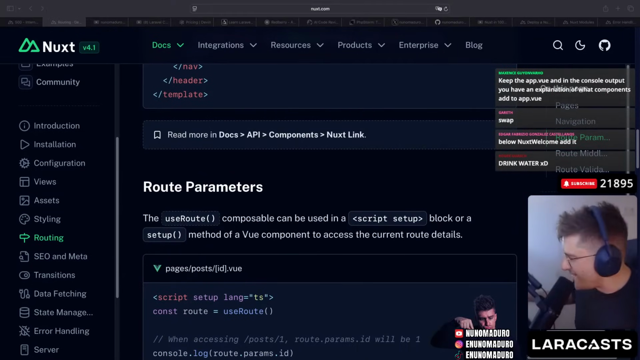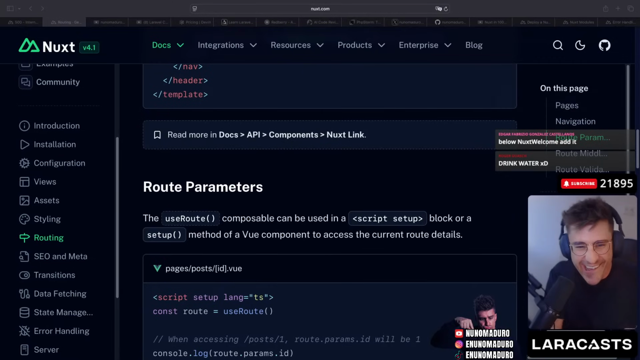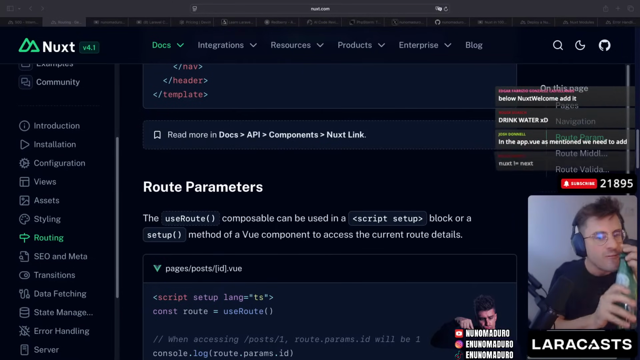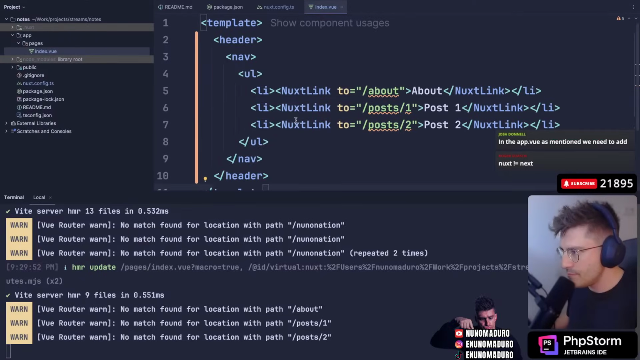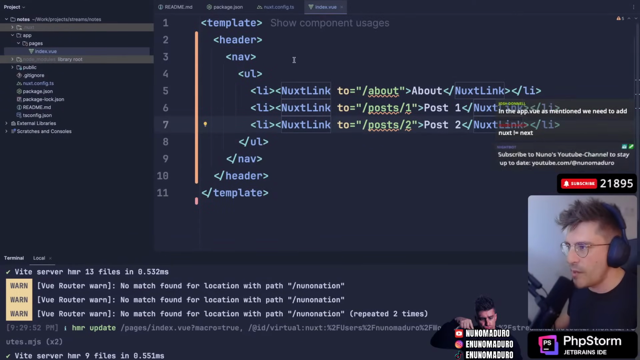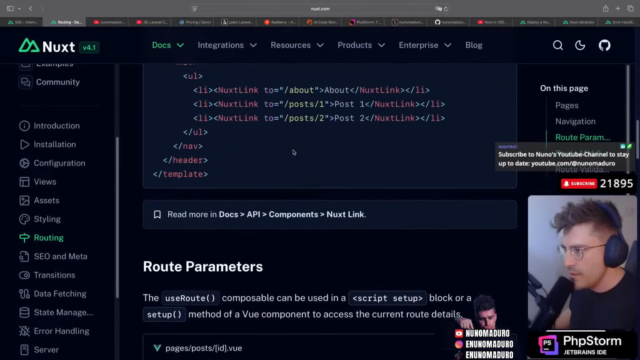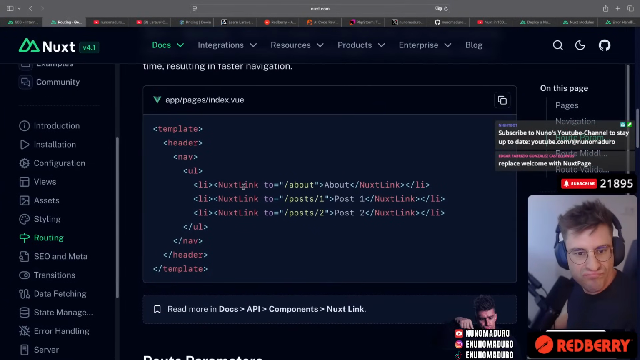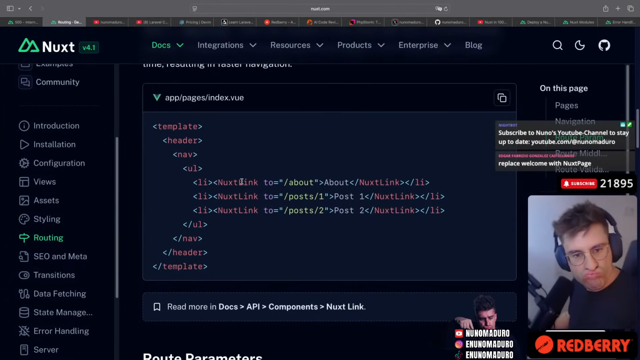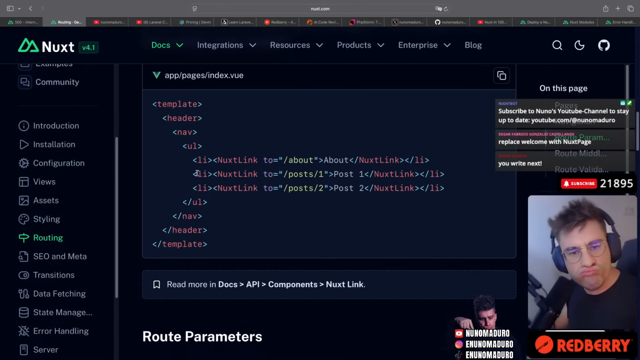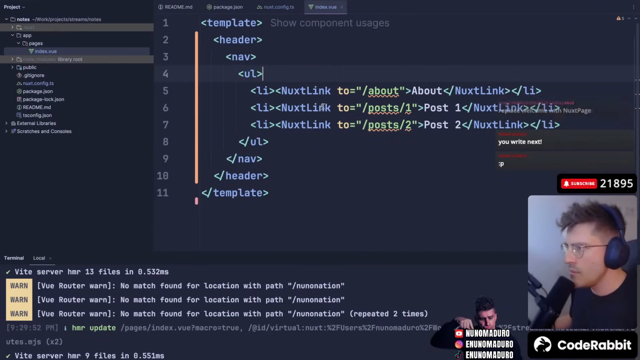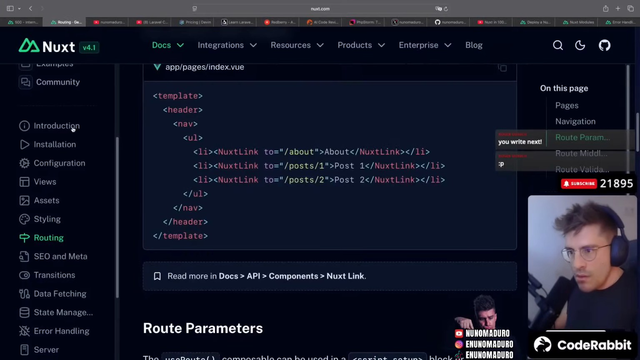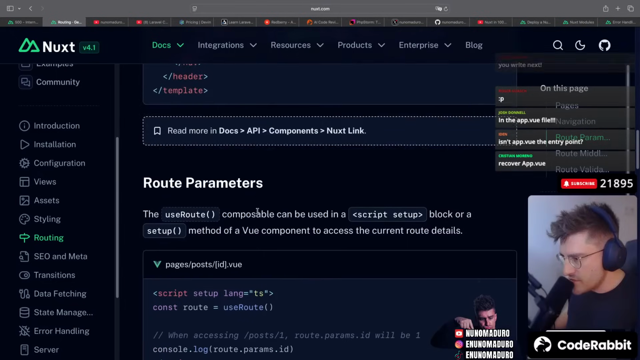Drink water. I said next. Okay, someone is saying swap NuxtWelcome for NuxtPage. I don't even have that. I literally just copy pasted this thing from this thing right here. Okay, I actually need to read the docs. I have no idea what I am doing.